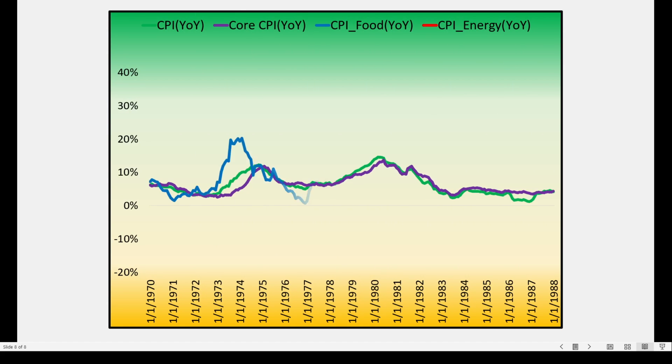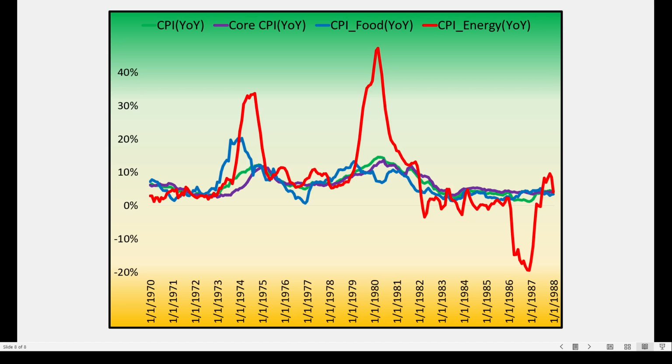Now, today, of course, we're talking about PCE, but I thought it might be helpful to also consider CPI, Consumer Price Index, same period of time, 1970 through 1988. Notice in particular, and this really breaks down CPI, the headline numbers are in green, the purple is core CPI, excluding food and energy. The blue line is CPI food, and the red line is CPI energy. Take a look at the energy prices. We had over a 40% energy CPI increase in 1980.